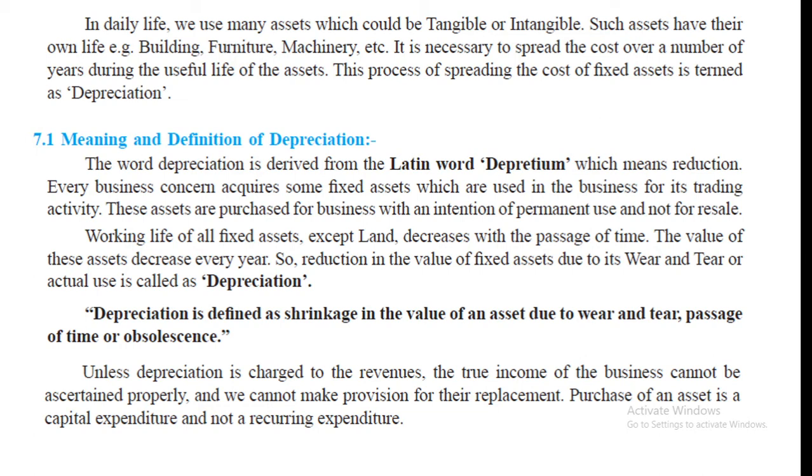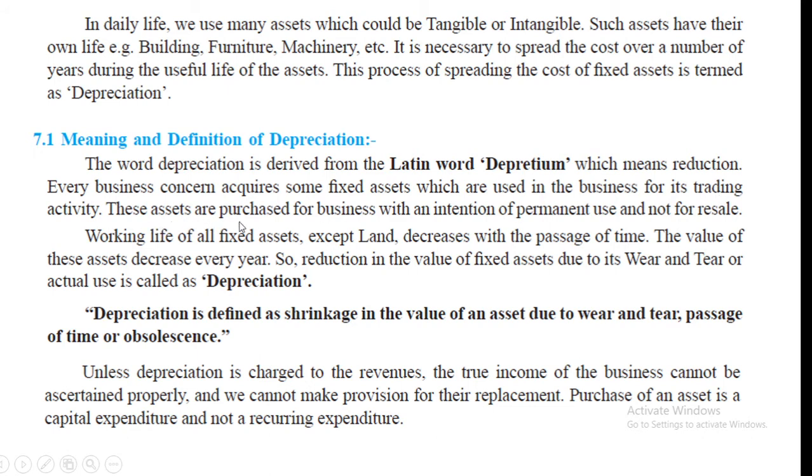Meaning and definition of depreciation. The word depreciation is derived from the Latin word depretim, which means reduction. Every business concern acquires some fixed assets which are used in the business for its trading activity.